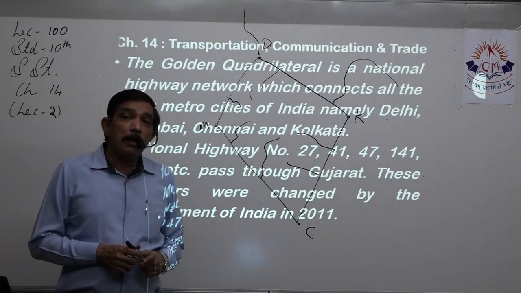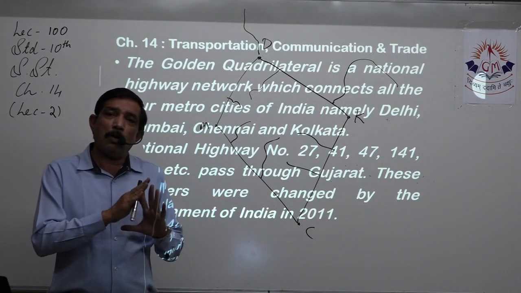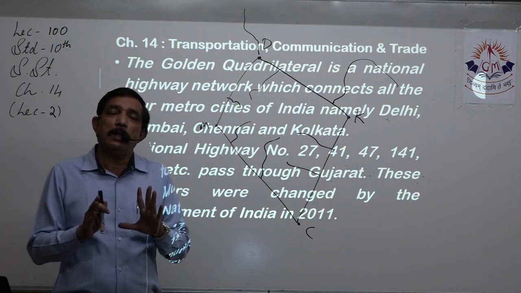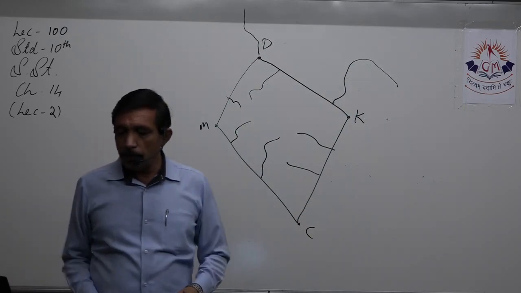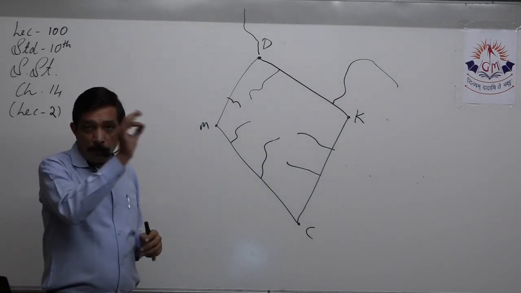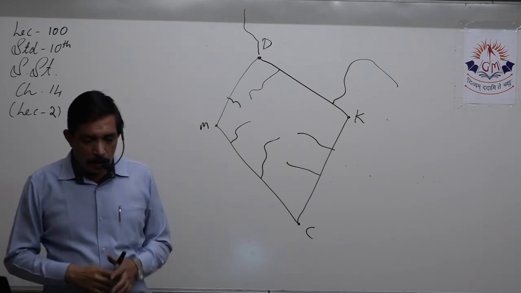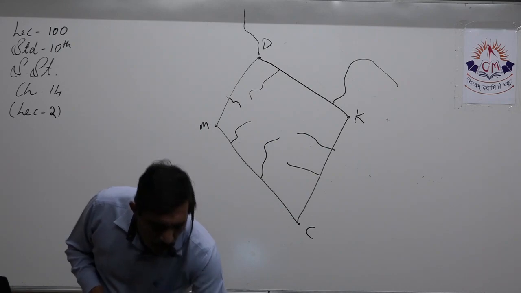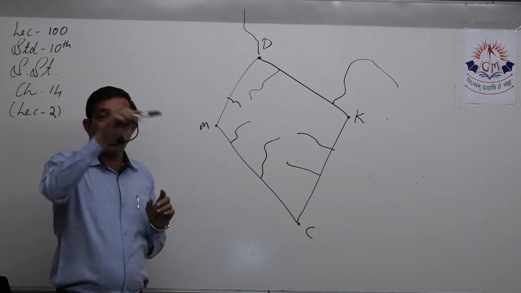And map question, one single question, draw golden quadrilateral, right? The map is provided to you in the exam. You just have to mark 4 spots: Delhi, Kolkata, Chennai, Mumbai, and connect them.